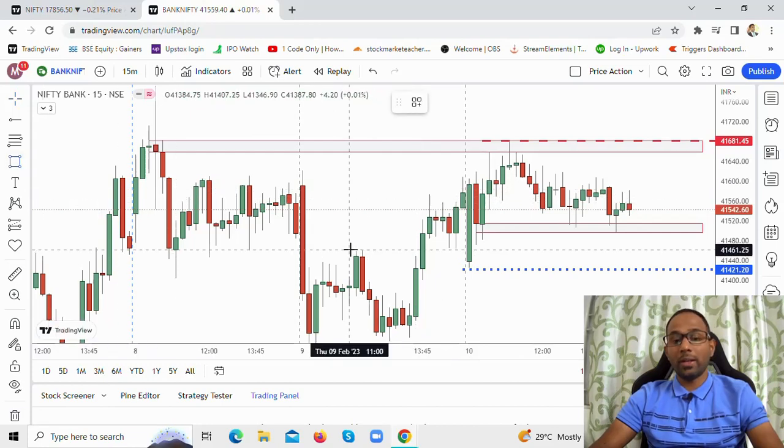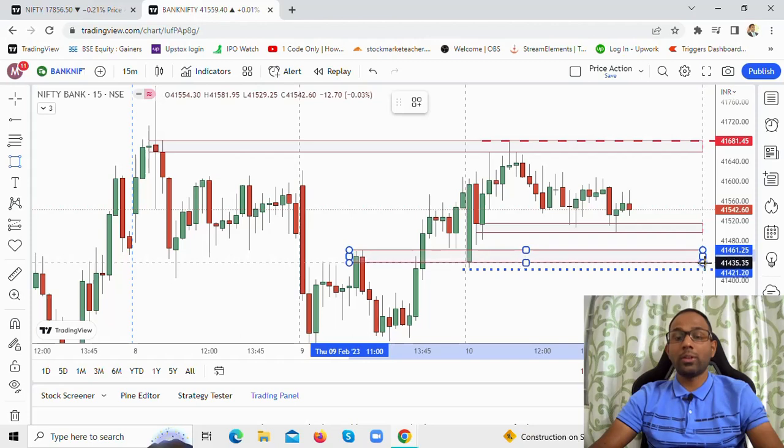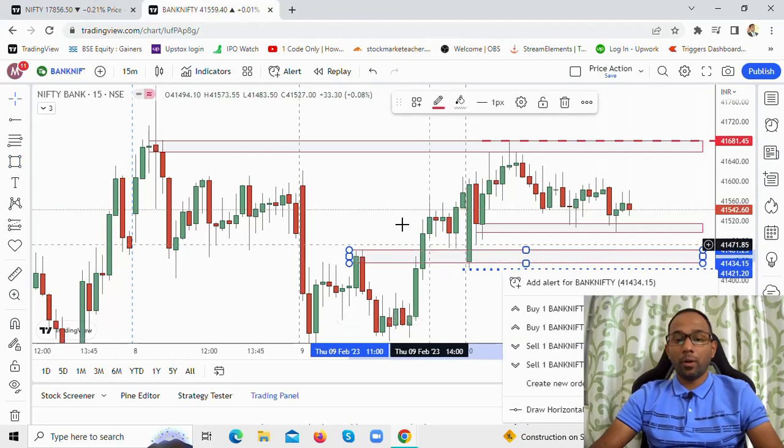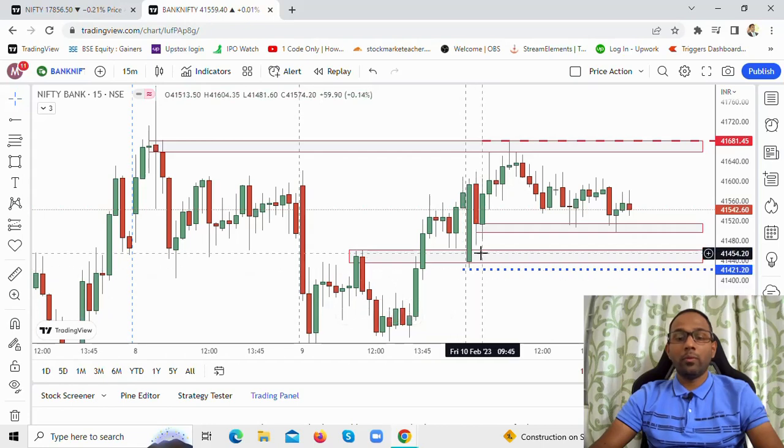This level we had clearly marked as a support level, and it was a good support level for our Bank Nifty in today's session. Now, what is that zone? 41,420 to 41,450. This was a good support zone for Bank Nifty.